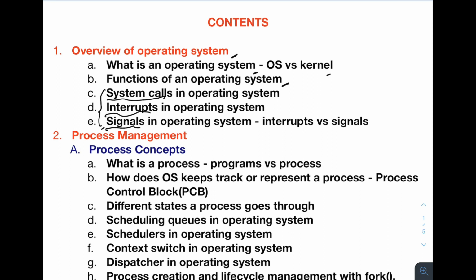The issue is that if you do not understand these concepts, what are system calls, what are interrupts, what are signals, and in many other videos I will be using these terms, then you will not understand what I am talking about there. So it's better to cover them at the beginning.